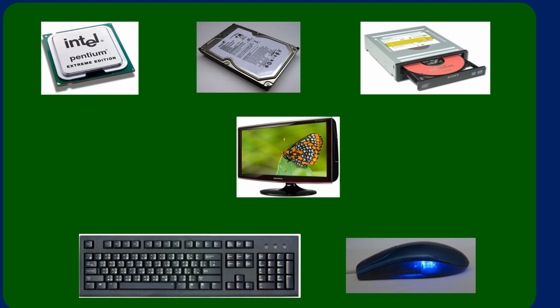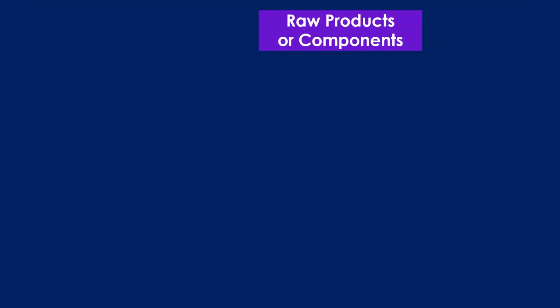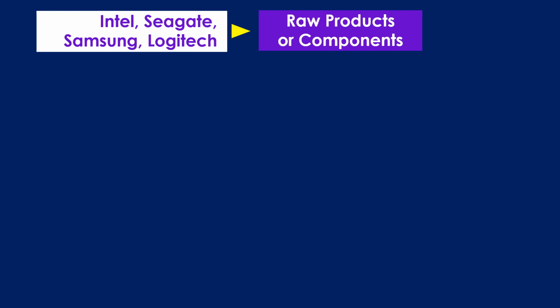And when it comes to computer monitors, Samsung is the global leader. Similarly, for input and output devices, that is the peripherals, Logitech is the global leader. So all these raw components are manufactured by organizations like Intel, Seagate, Samsung, Logitech.